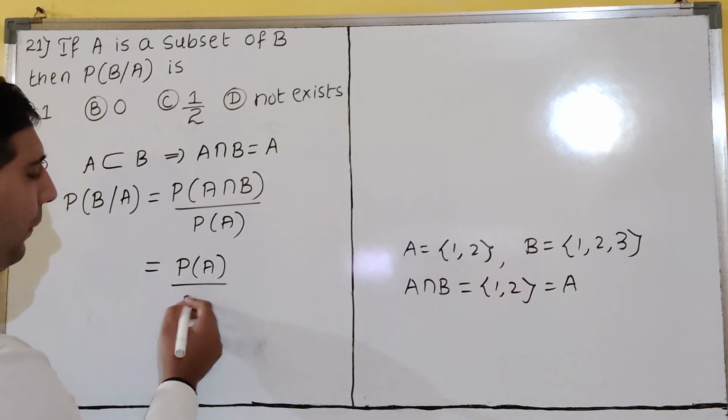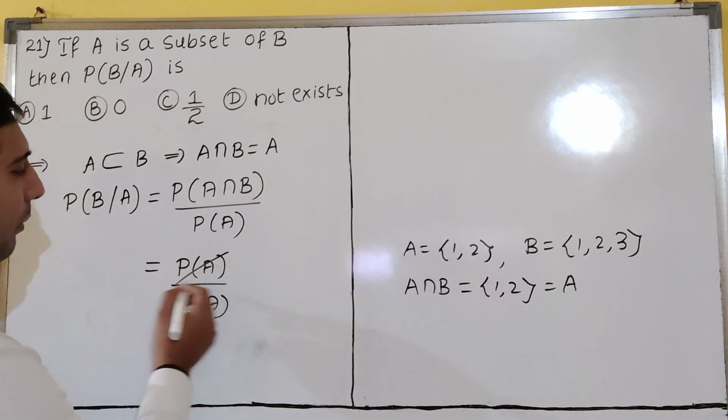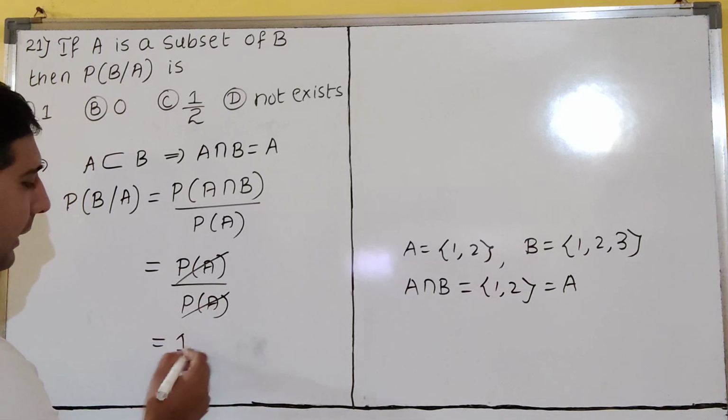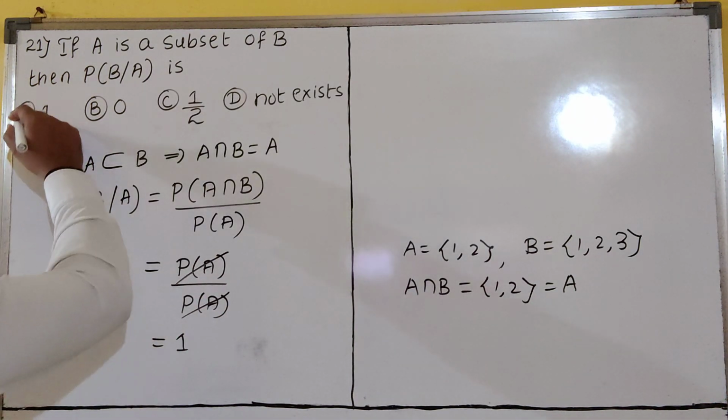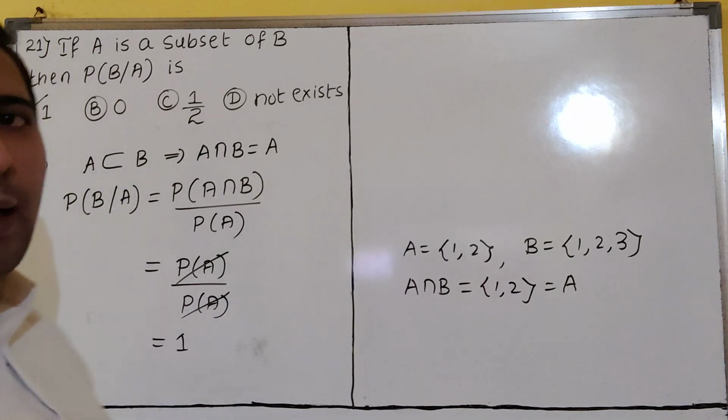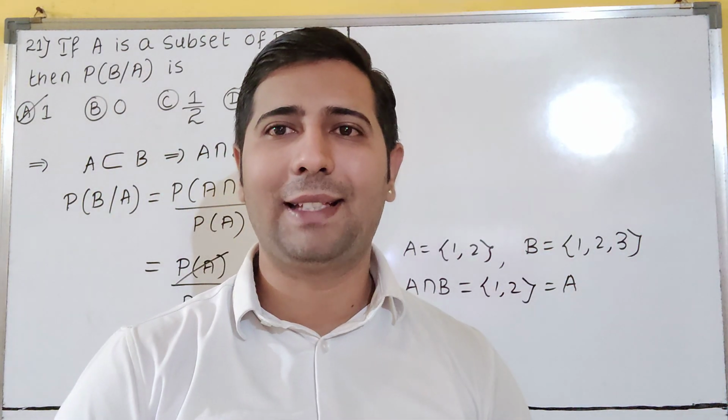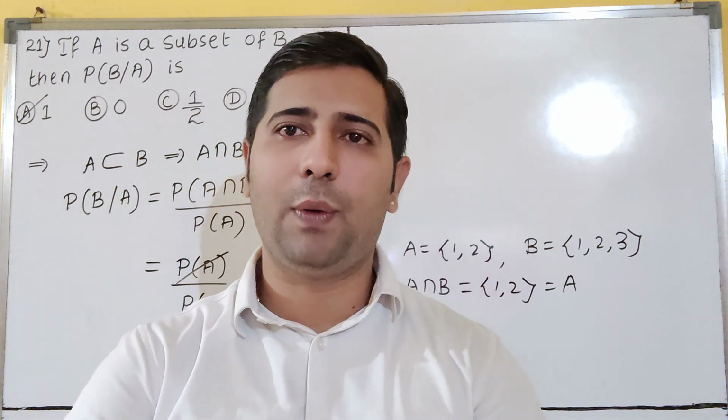So P of A divided by P of A, both will get cancelled. You will get the answer as 1. So our option is matching with A, dear students. A for awesome. Awesome is the answer, dear students. Please copy this. We'll go for next question.